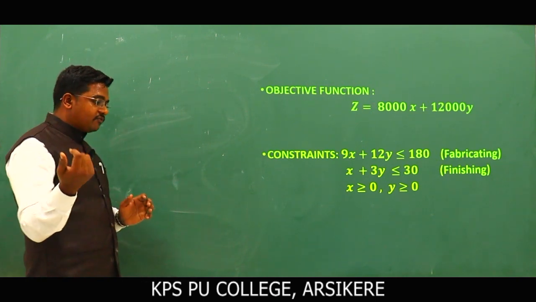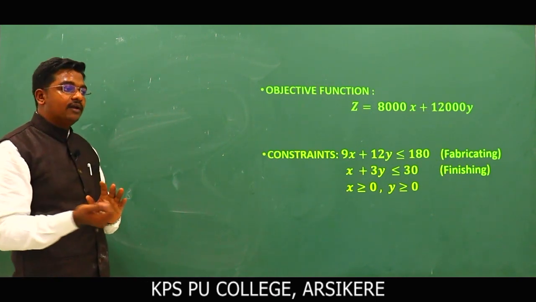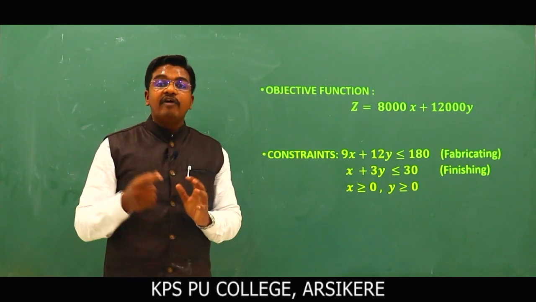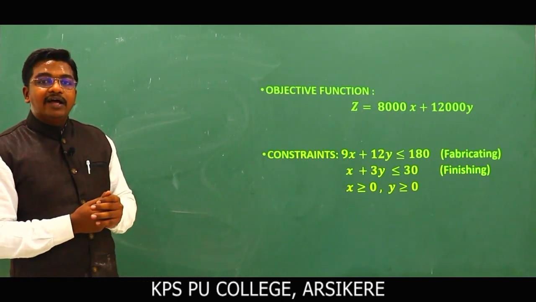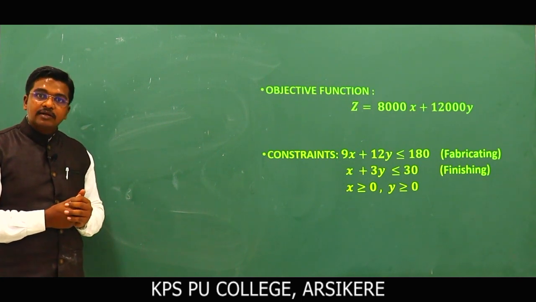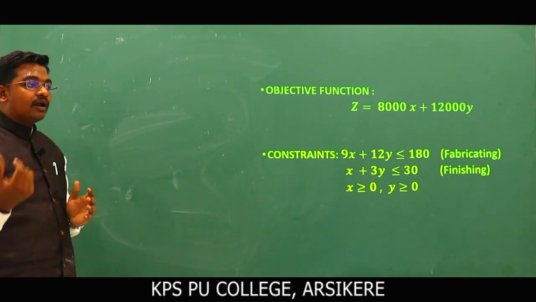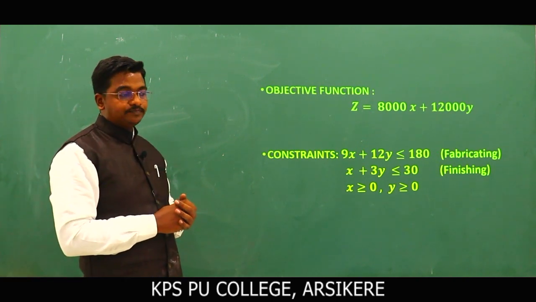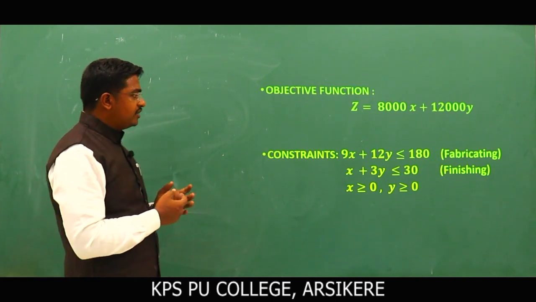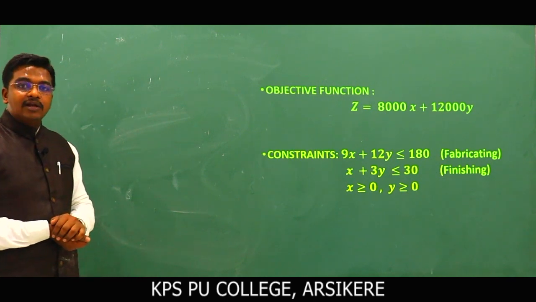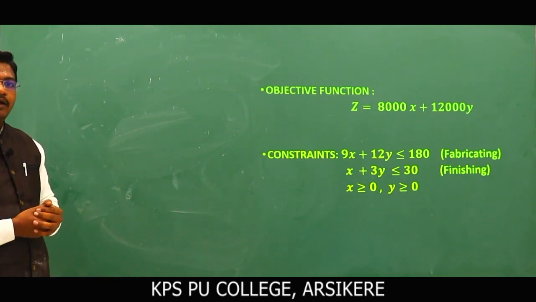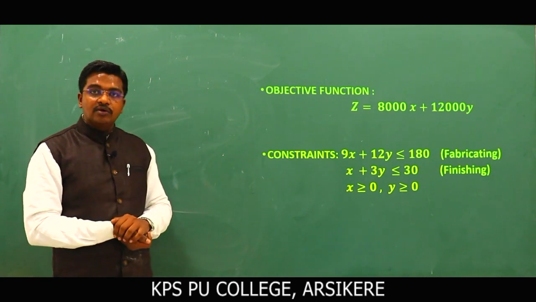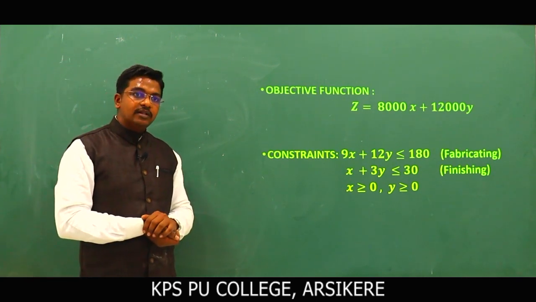In 11th standard or first PU you have already learned the chapter on linear inequalities: find the solution of the given linear inequalities by the graphical method. There, what we do is first write the given inequality as an equation, and find the values by first substituting x equal to 0 and y equal to 0, then simplification.